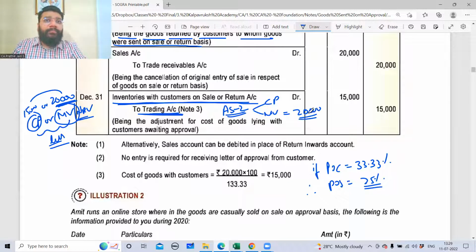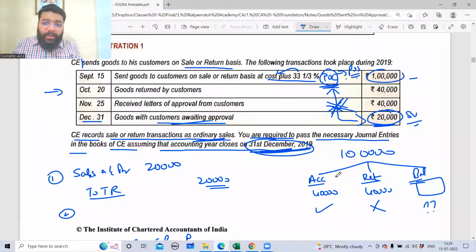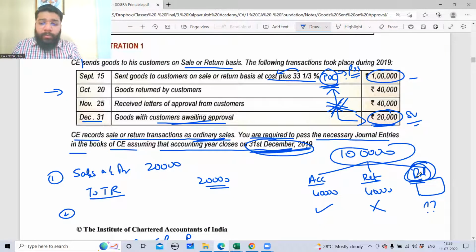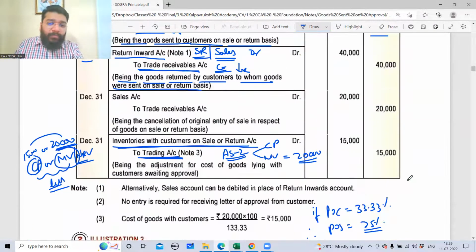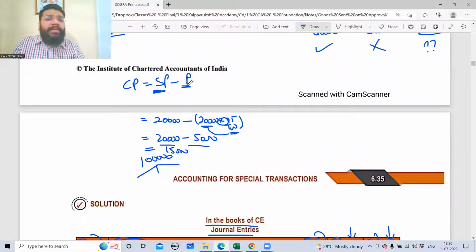Do you agree with me? Because for the last transaction for which the approval has not come, that sale price is 20,000. Correct? How did I know that? See, total goods that you're selling is 1 lakh. Out of 1 lakh, the balance for which the approval has not come is 20,000 now. If this is sale price, this is also sale price. So I know what is my sale price. My cost price, I have to find out. How will I find my cost price? Very simple, sir. From my sale price, if I minus profit, I'll get my cost price. Sale price is 20,000. I need to calculate my profit.